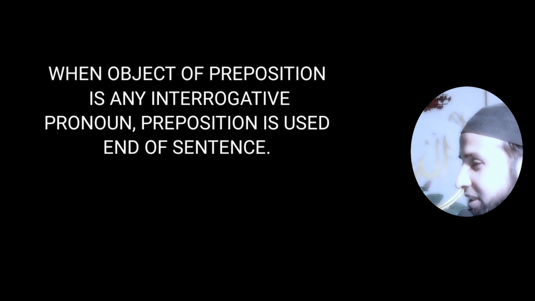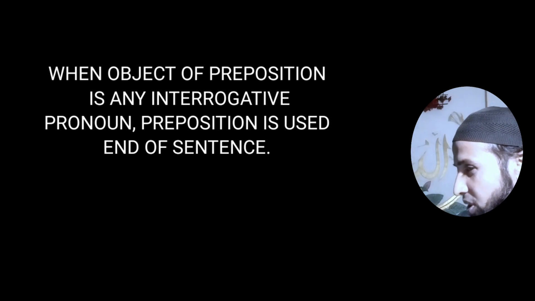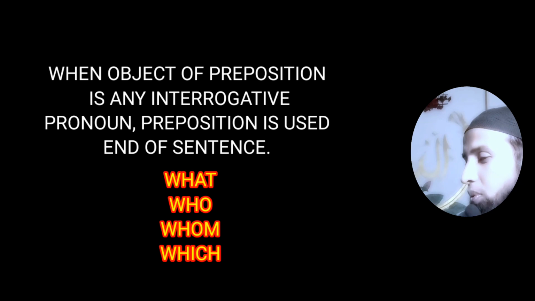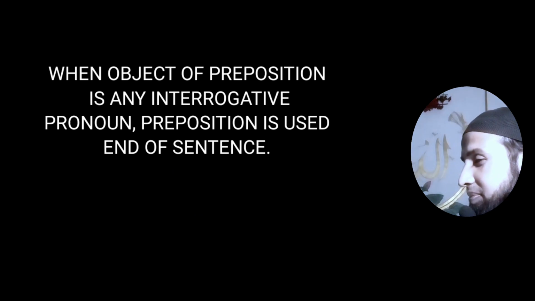Next rule. When the object of the preposition is any interrogative pronoun, the preposition is used at the end of the sentence. Interrogative pronouns: what, who, whom, which. These are interrogative pronouns.